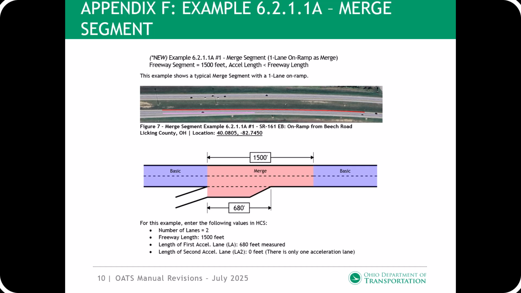Example 1 shows a typical merge segment for a one-lane on-ramp. The freeway length is 1,500 feet and the length of the acceleration length is less than 1,500 feet. The location coordinate below each aerial image is linked to Google Maps.